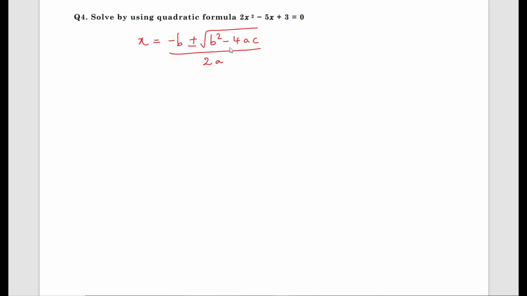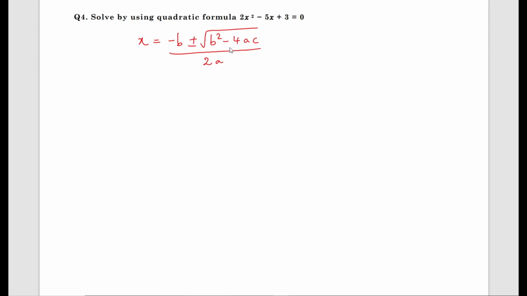Practice this quadratic formula. Definitely a 2 mark question will be asked based on this formula.